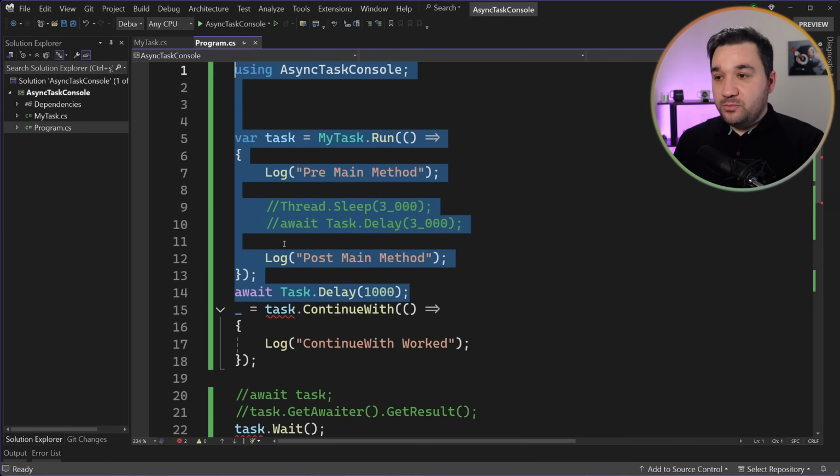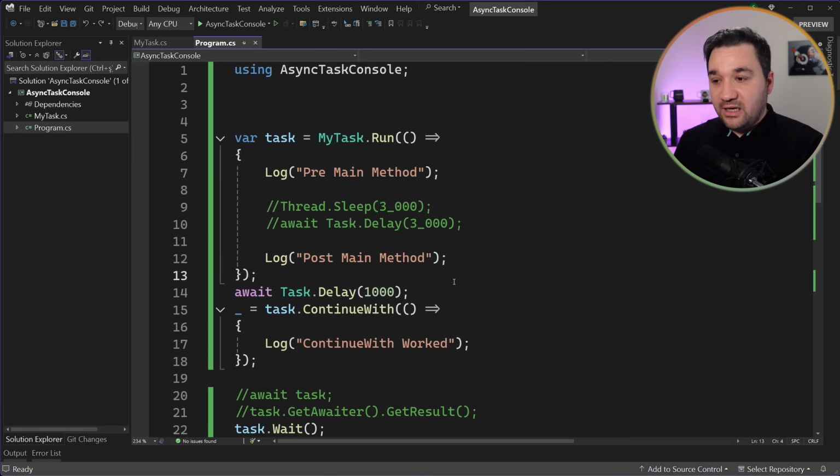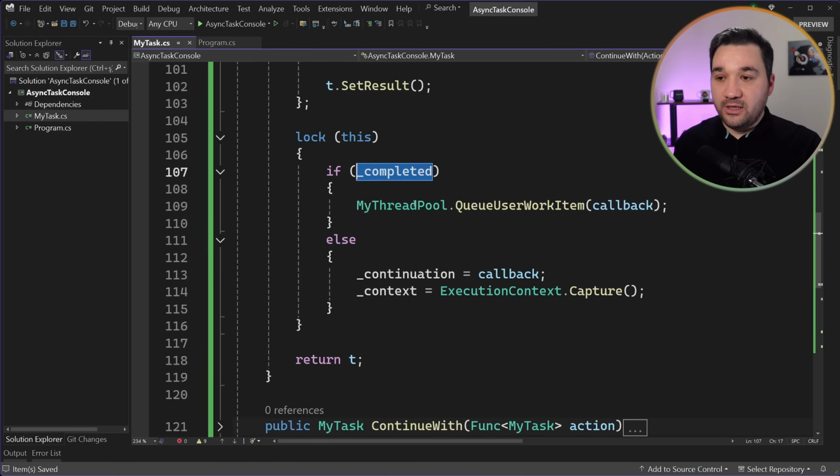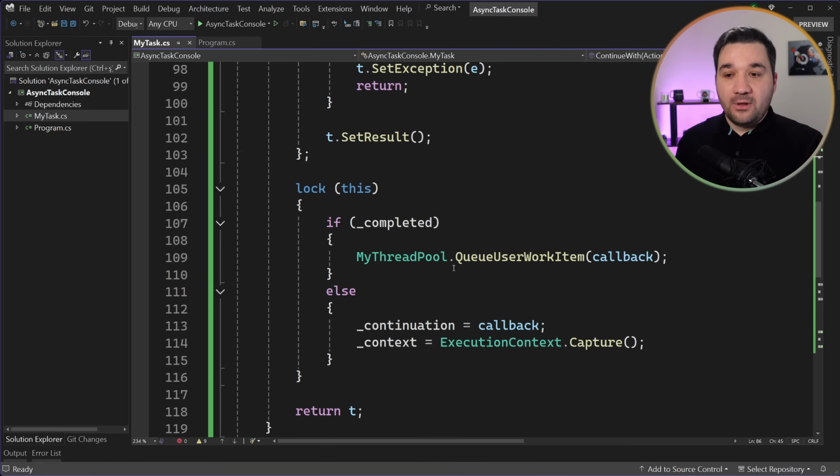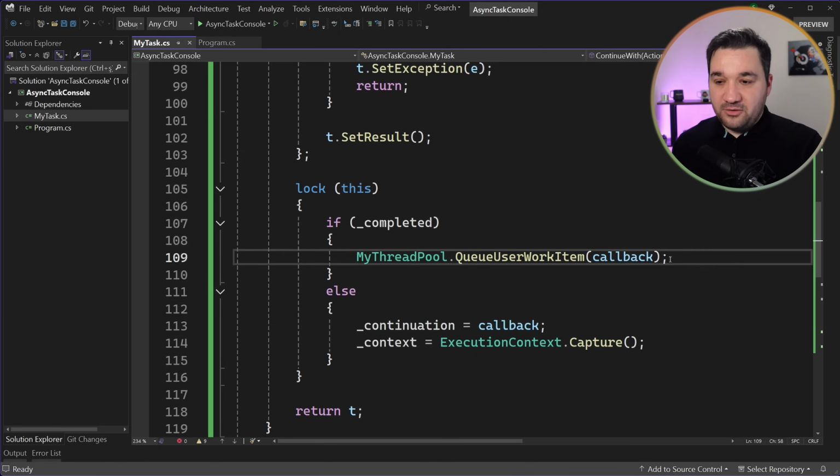As I just said, by the time I call ContinueWith, it checks if the main task is completed or not. If completed, it can run the callback function, which has my action in it. Basically, you can assume it is calling that action right away. Not right away, but queuing. It really doesn't matter right now.